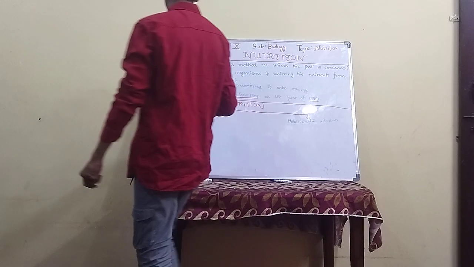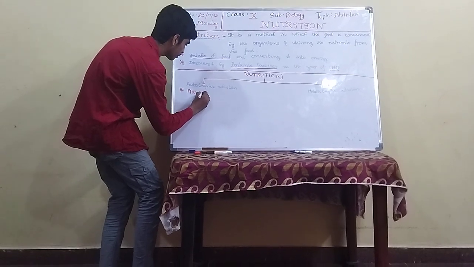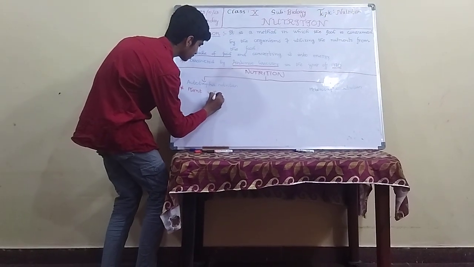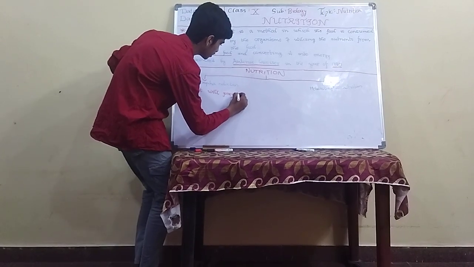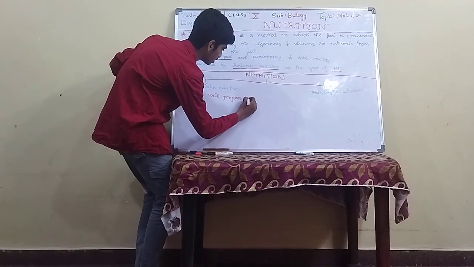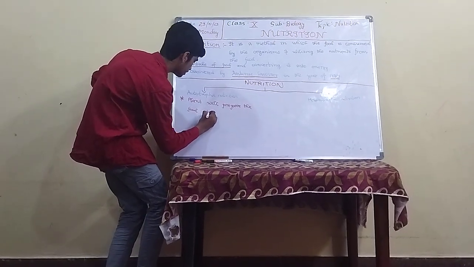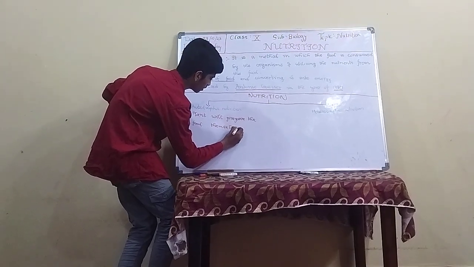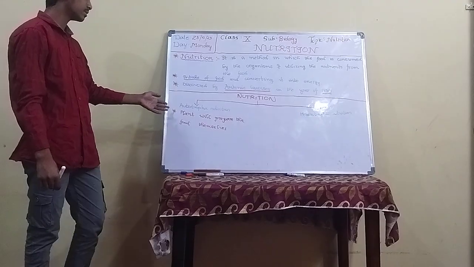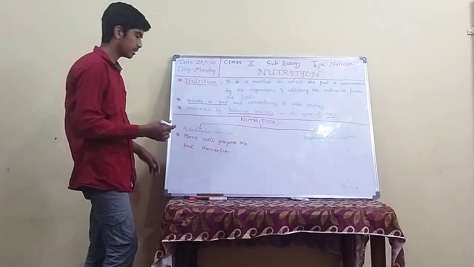What is autotrophic nutrition? In autotrophic nutrition, the plant will prepare its own food. It means autotrophic plants do not depend on others for their food. They prepare their own food. They know how to prepare the food.